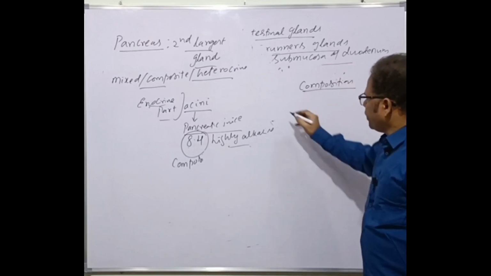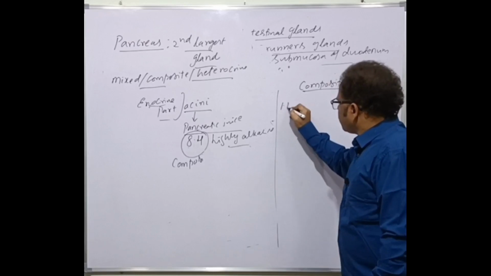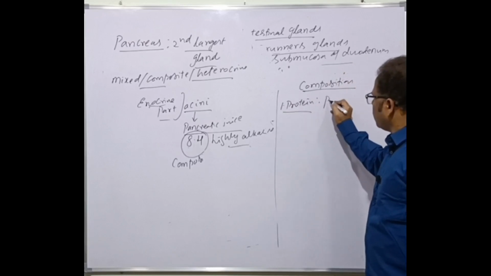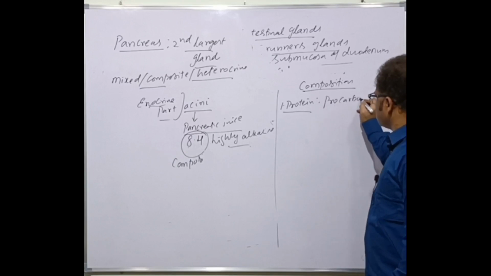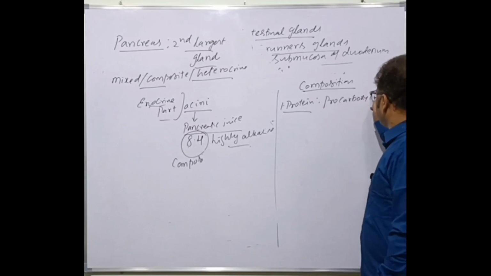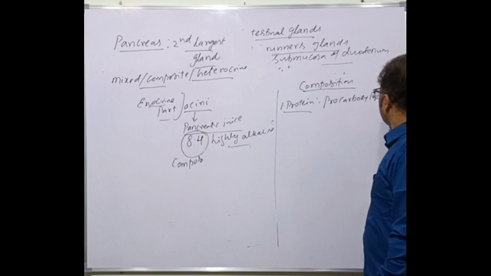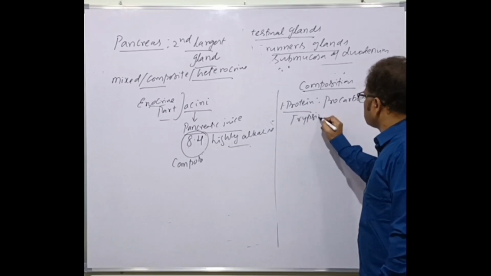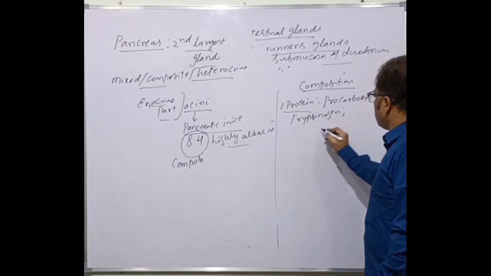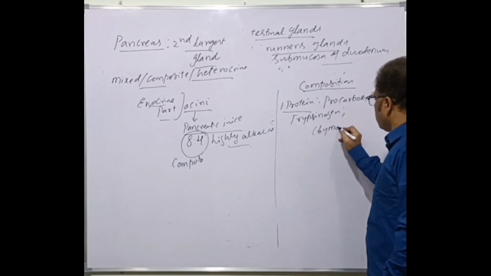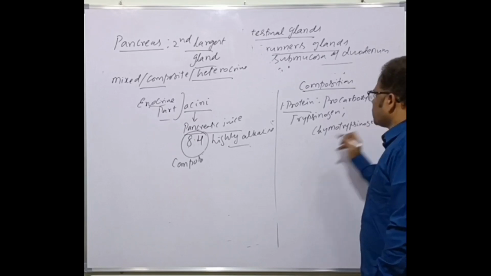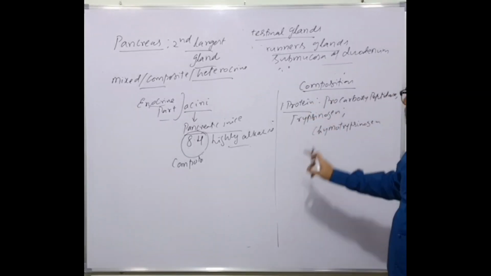Composition of pancreatic juice. It contains protein digesting enzymes, or proteolytic enzymes, in the form of procarboxypeptidases, trypsinogen and chymotrypsinogen. These are the protein digesting enzymes present in the inactive form.